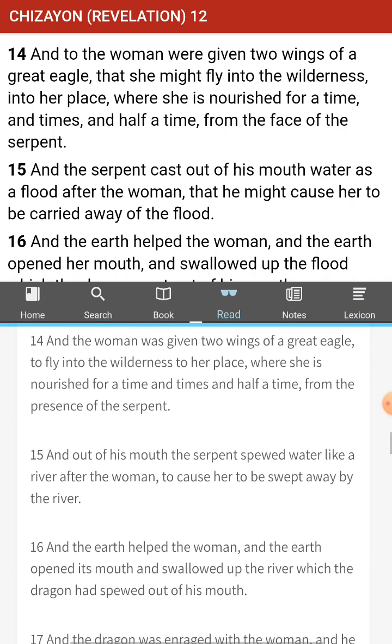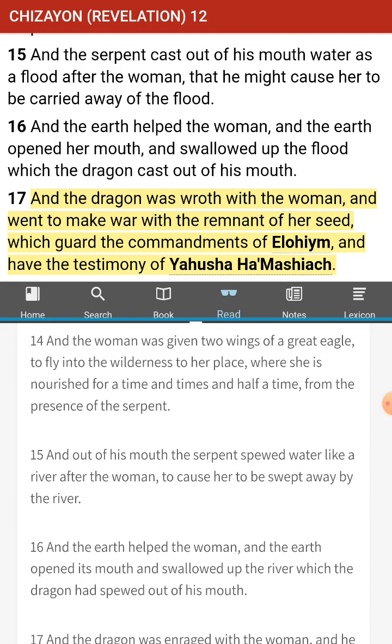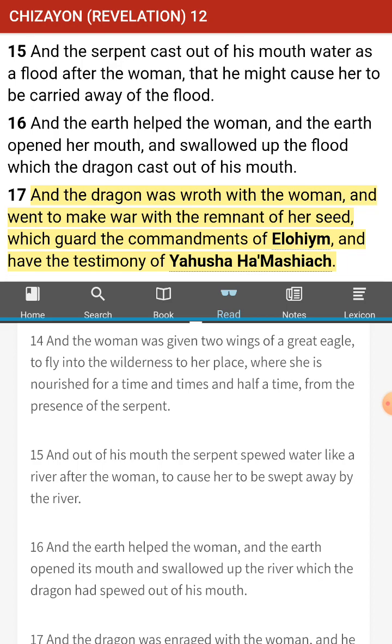14. And the woman was given 2 wings of a great eagle to fly into the wilderness to her place, where she is nourished for a time and times and half a time from the presence of the serpent. Okay? Again, this has to be metaphorical. Well, yeah, so, wings of the eagle, she was able to escape, right? And find her place in the wilderness. But what are we talking about here, right? Are we talking in the future or are we talking in the past? Because we don't know. We don't have any more scriptures on the life of Messiah Yahushua and his mother and his stepdad, or not stepdad, but I guess his dad, but it wasn't his biological dad.